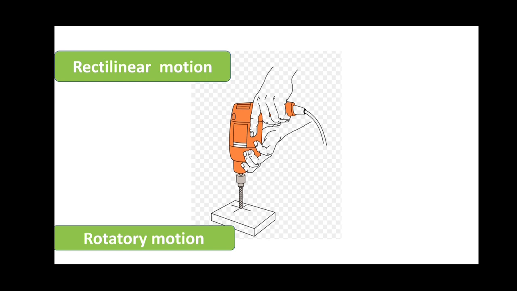Now, the next kind of motion that we are going to discuss is uniform and non-uniform motion. Uniform motion means the object will be covering equal distances in equal intervals of time along a straight line.